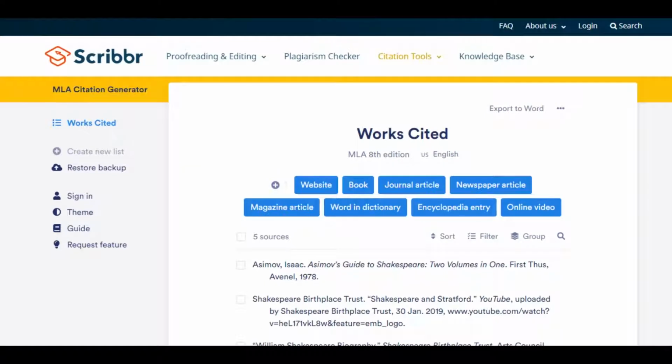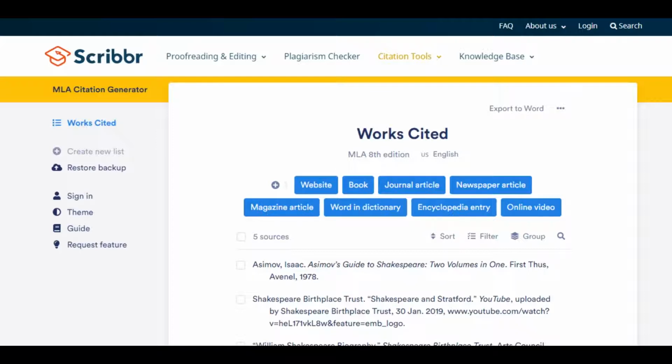So what you're going to do here is find a website that you can use to cite. There are ways that we can do this by hand, but realistically, not many people do this anymore because we have computers and tools that do this work for us. The first thing you want to do is make sure that you're using an MLA citation generator, not an APA or a Chicago-style generator, because those are for different subjects, not for English.